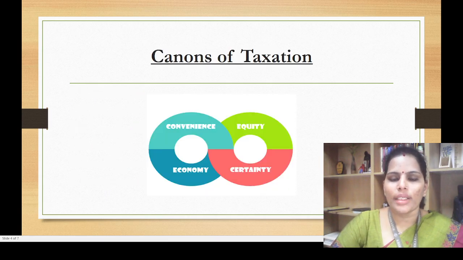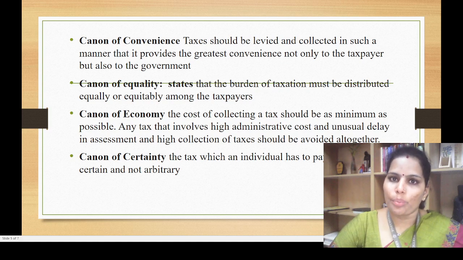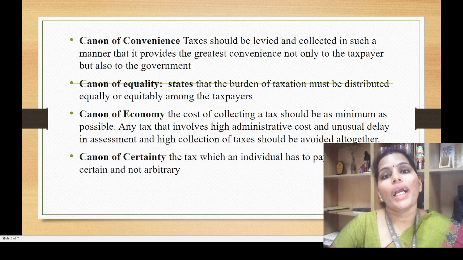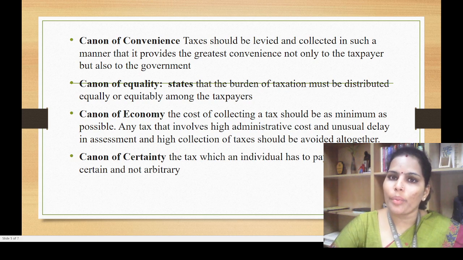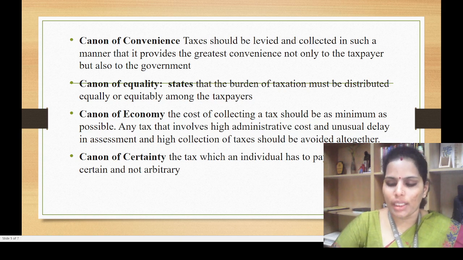There are 4 things. The first one is convenience. So what is the meaning of convenience? It is without any burden. Both the parties, I mean the people who are paying the taxes as well as the people who are collecting the tax. People who are paying means either an individual or a corporation. People who are collecting means the government. For both the parties, it should be convenient or easy to collect the taxes.